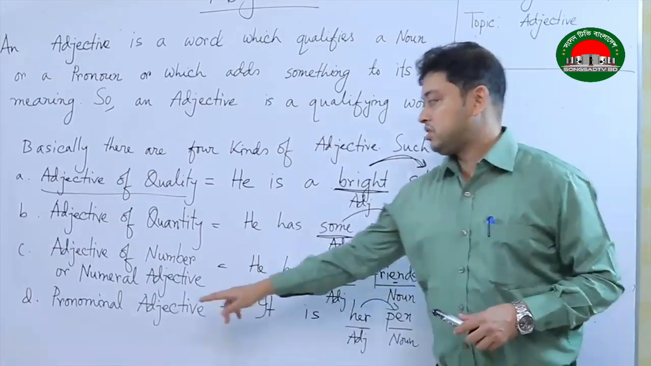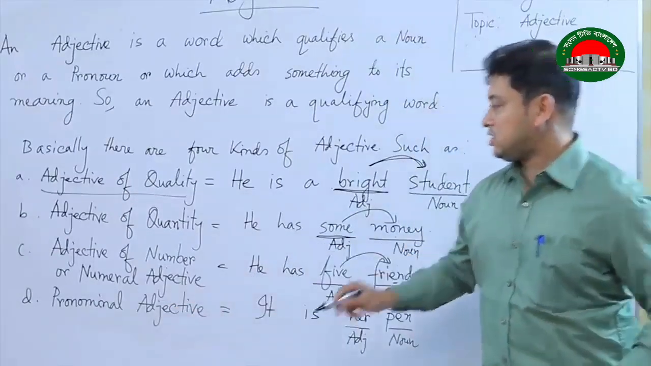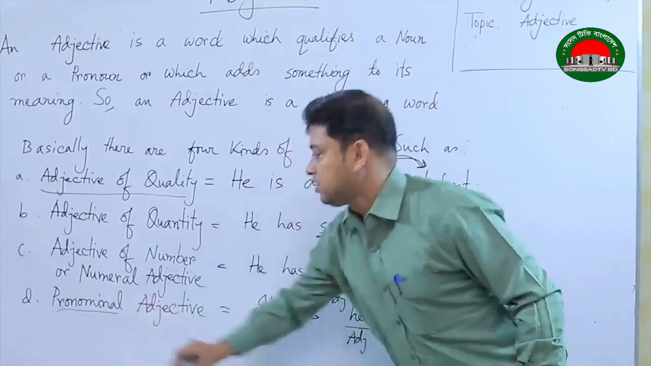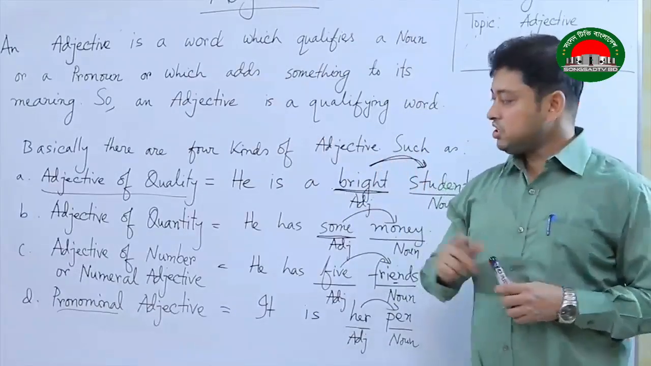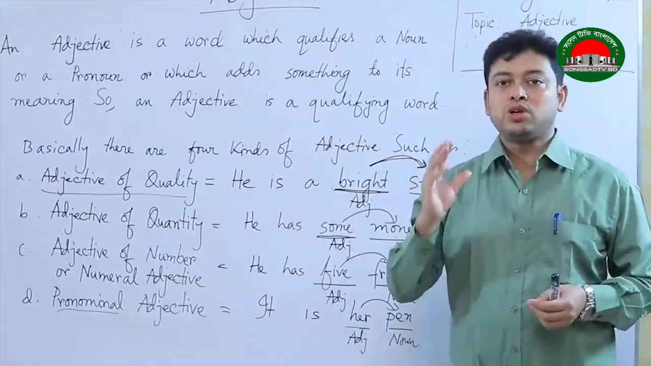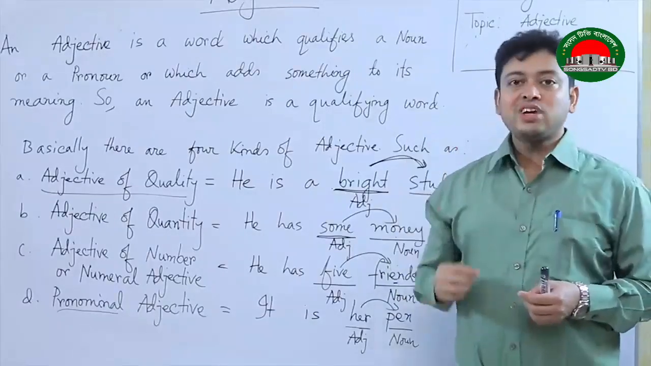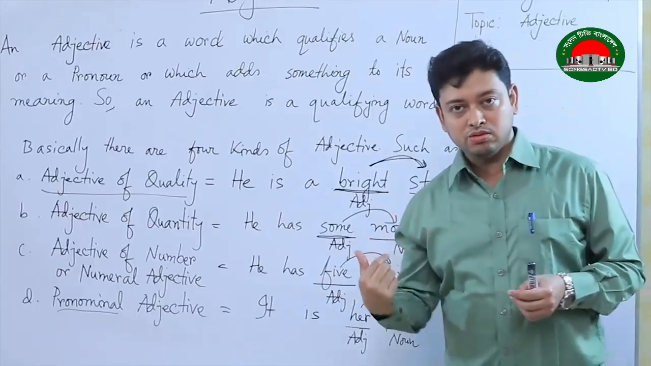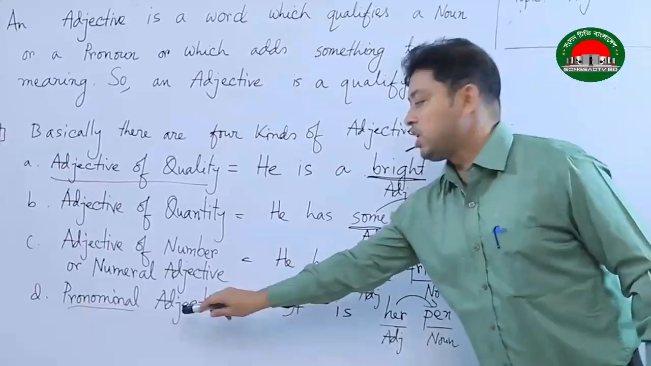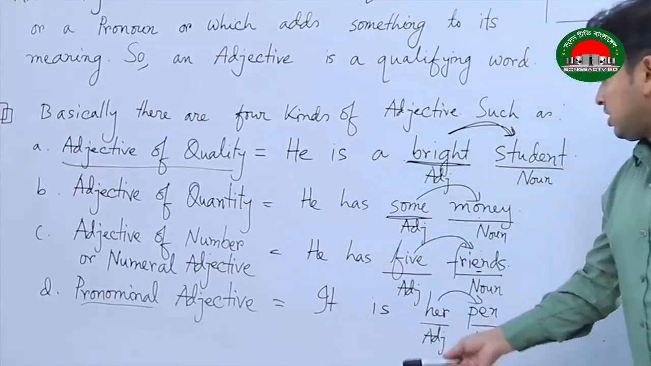Now, the last part is pronominal adjective. So, look at this word pronominal, because the word has come from the word pronoun. That means it has a relationship with pronoun. When a pronoun acts as an adjective, that means a pronoun is qualifying another noun, it becomes a pronominal adjective.